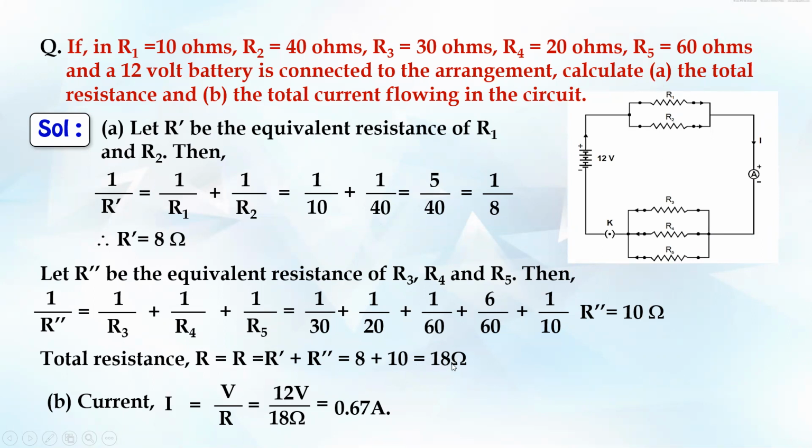So we got the total resistance, and we have to find the total current. Total current is V upon R, that is 12 upon 18. On division we get the value as 0.67 amperes, right? So that's how it has to be done.